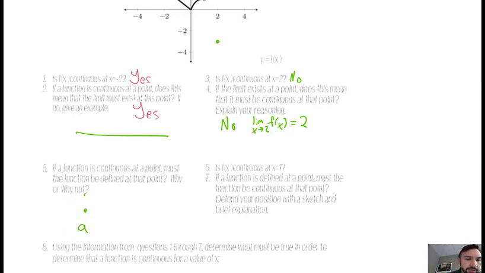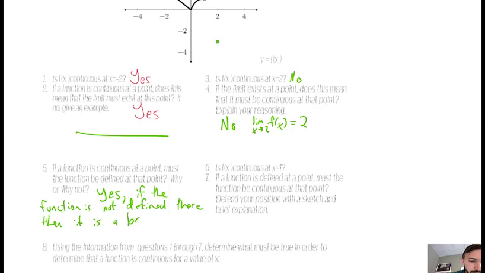So if it's continuous, which that picture was not, must the function be defined at that point? And then we would say yes. To explain why, it would be a break in the graph. So if the function is not defined there, then it would be a break in the graph.